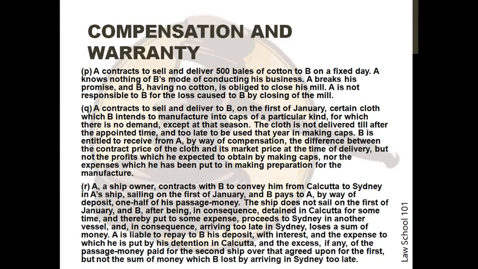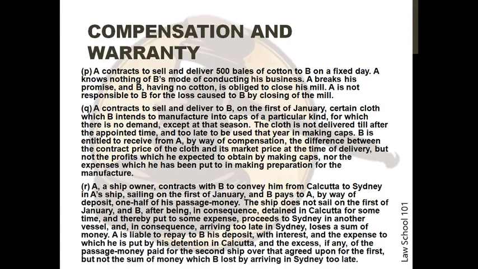The last situation is A, a ship owner, contracts with B to convey him from Calcutta to Sydney in A's ship sailing on the 1st of January, and B pays to A by way of deposit one half of his passage money. The ship does not sail on the 1st of January, and B, after being in consequence detained in Calcutta for some time and thereby put to some expense, proceeds to Sydney in another vessel and in consequence arriving too late in Sydney loses a sum of money.